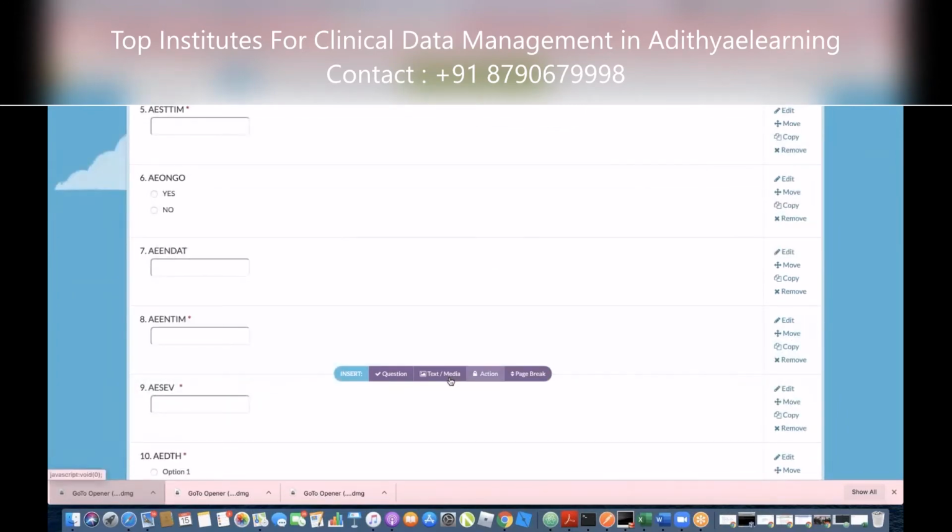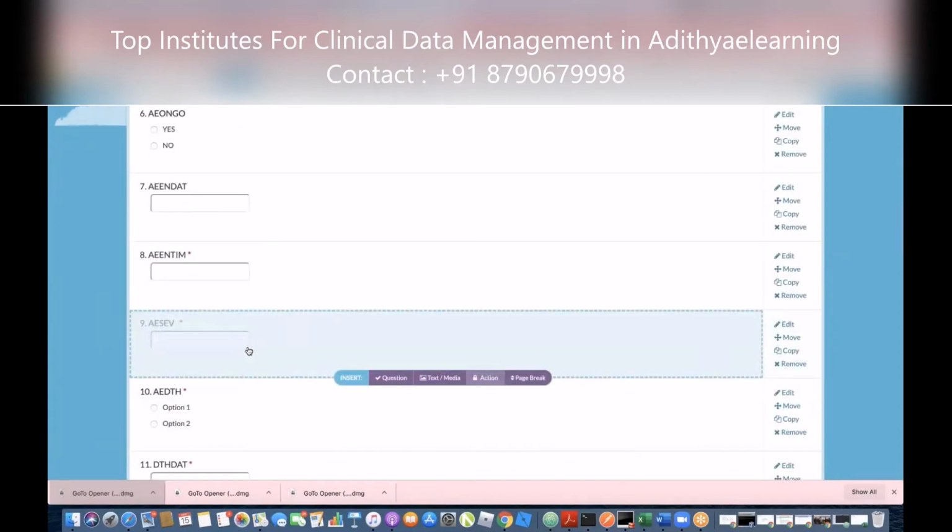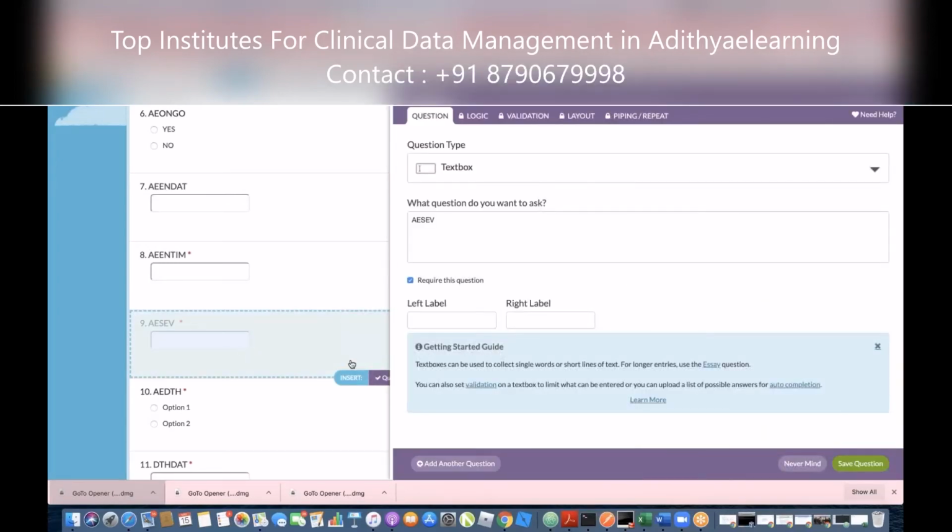Time, as I said, you usually don't. Okay. Severity, you shouldn't have kept it as free text. Severity has a list, like mild, moderate, severe. You did not check that there should be one for the severity.